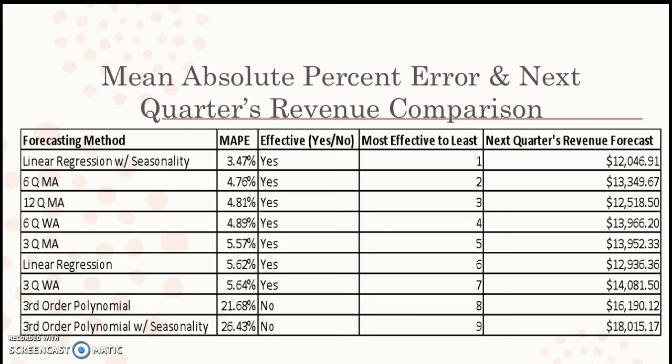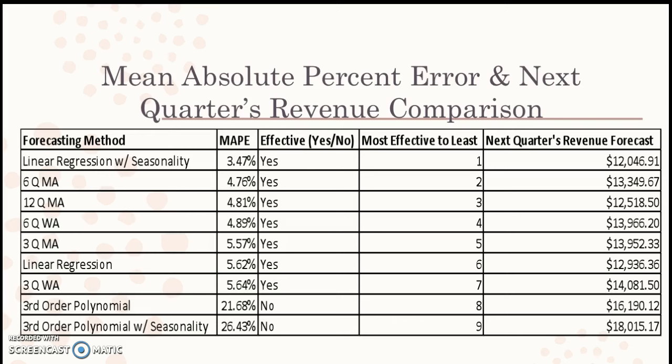I chose the mean absolute percent error to compare methods because it is the most commonly used for forecast accuracy. If the mean absolute percent error is 10% or less, then the forecasting method is pretty reliable. If the value is between 20 and 30%, then it is pretty common and not as reliable.